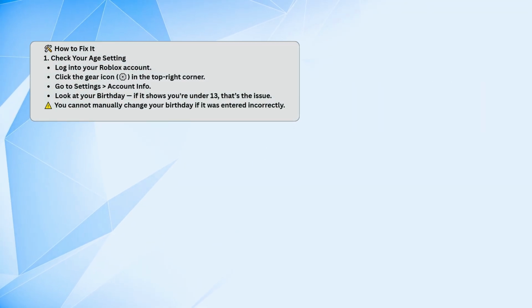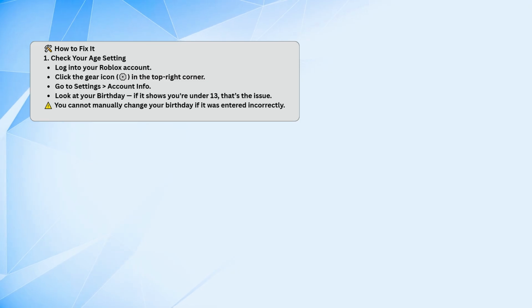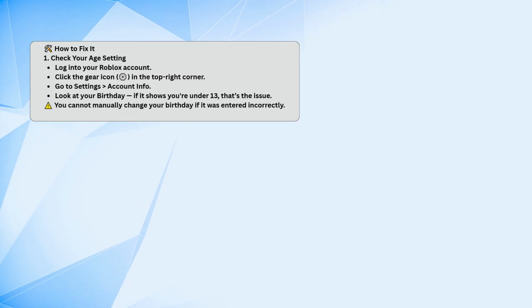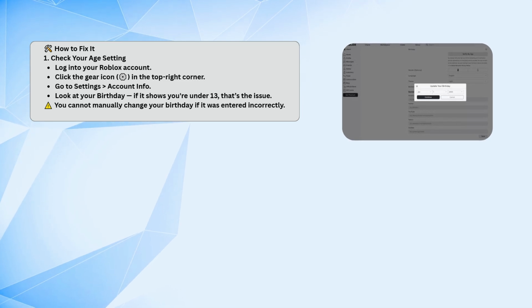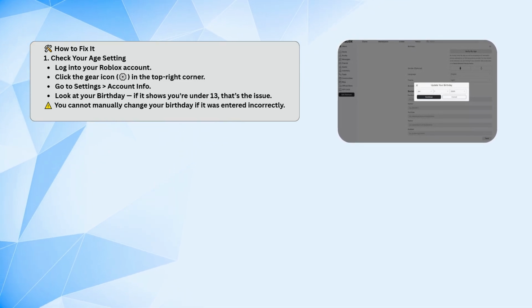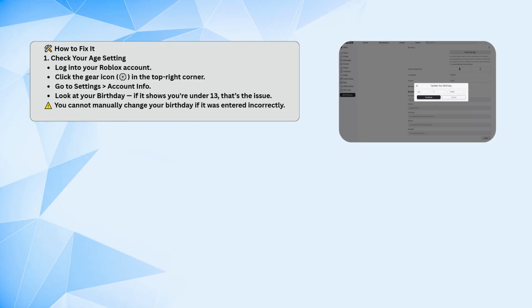Click the gear icon in the top right, go to Settings, then Account Info. Look at the birthday listed. If it shows you're under 13, that's what's causing the issue. You won't be able to change the birthday manually if it was entered wrong.